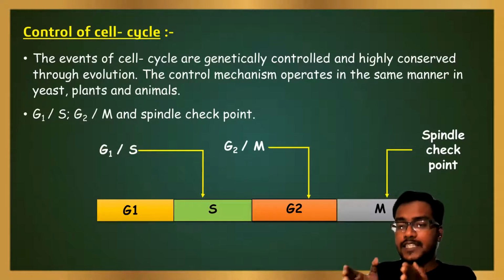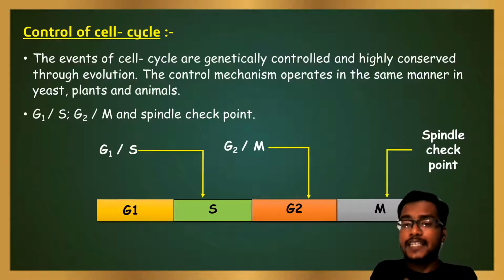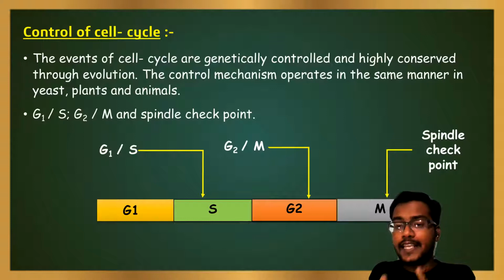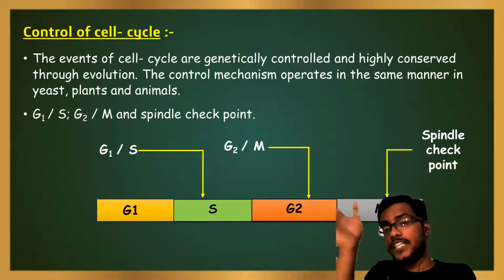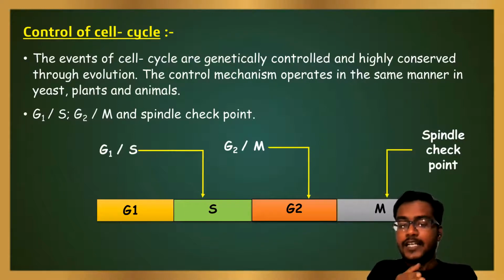G1S checkpoint is present in between the G1 and S phase. G1S checkpoint is commonly known as start in case of yeast and restriction point or R point in case of animals. That maintains the intracellular nutritional state. In starvation condition, the cell enters the G0 phase instead of S phase.